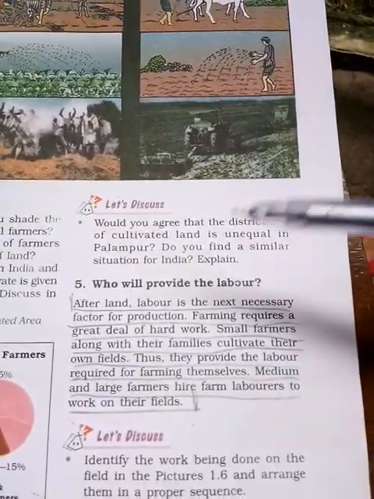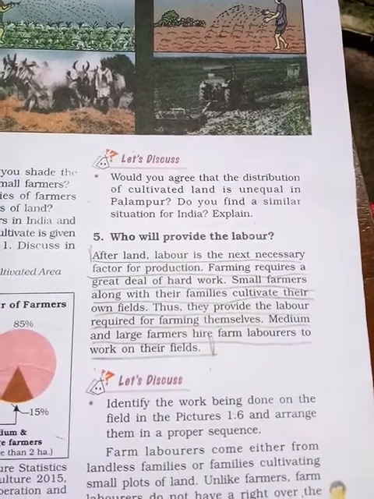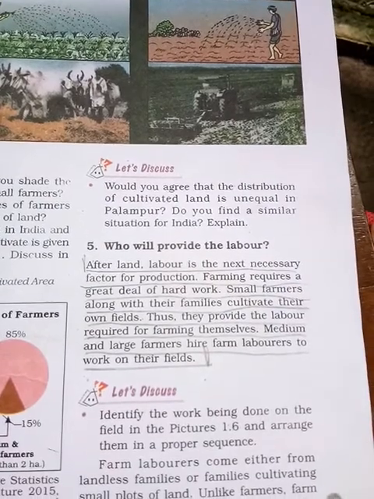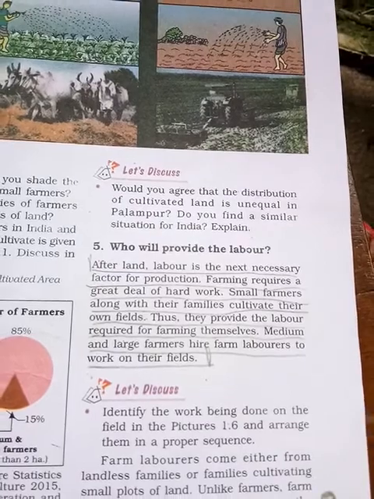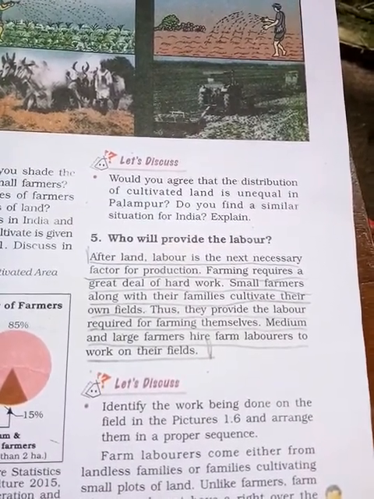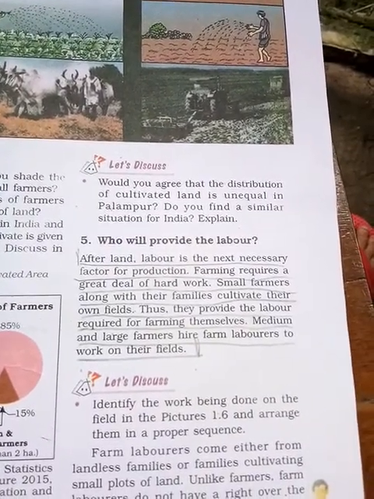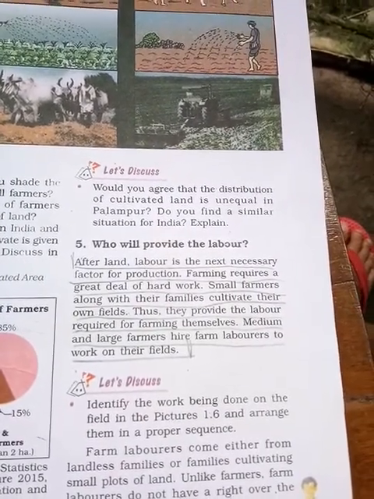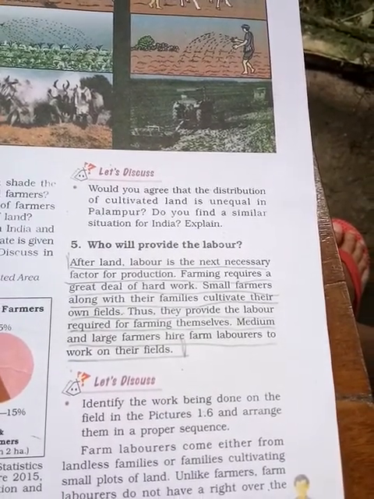And number 5 is, who will provide the labor? That means they have to hire some laborers. Who is going to provide that labor? Let us see. After land, labor is the next necessary factor. Farming requires a great deal of hard work. Small farmers along with their family cultivate their own field, thus they provide the labor required for the farming themselves.